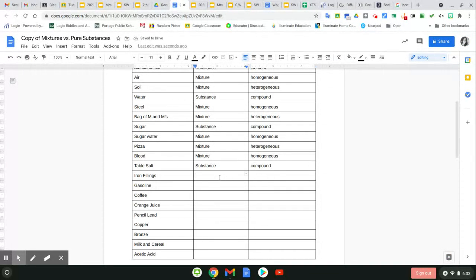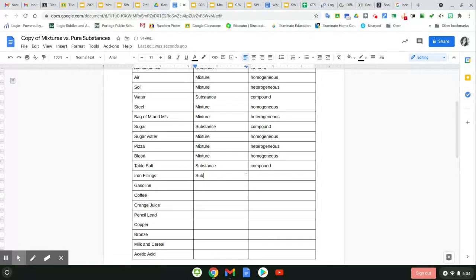Iron filings are just pieces of iron that have been filed down into tiny flakes. But that is an element. Oops, sorry.